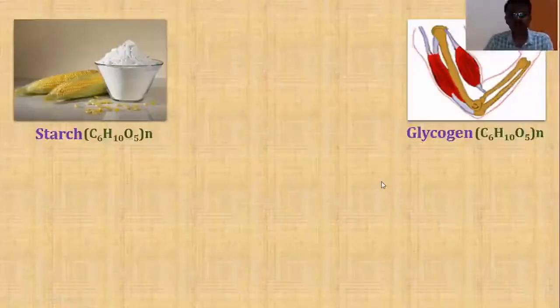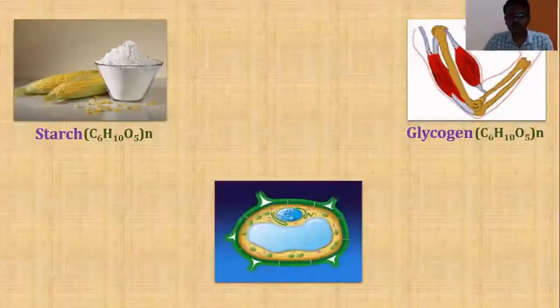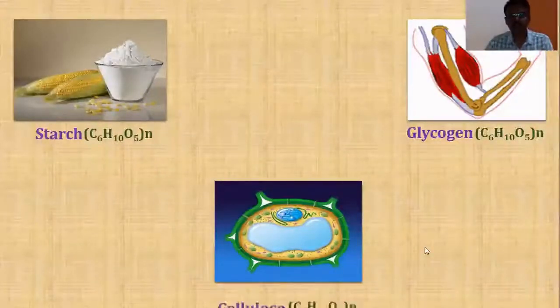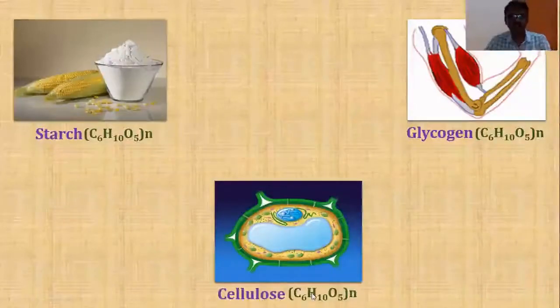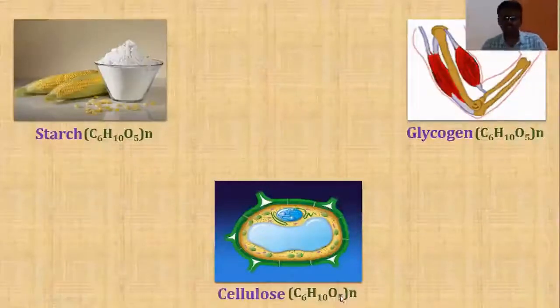Now, one more example. That carbohydrate is an essential constituent of the plant cell wall. The plant cell wall is made up of an important carbohydrate molecule, cellulose. Again, that is represented by the same formula, C6H10O5 N times.